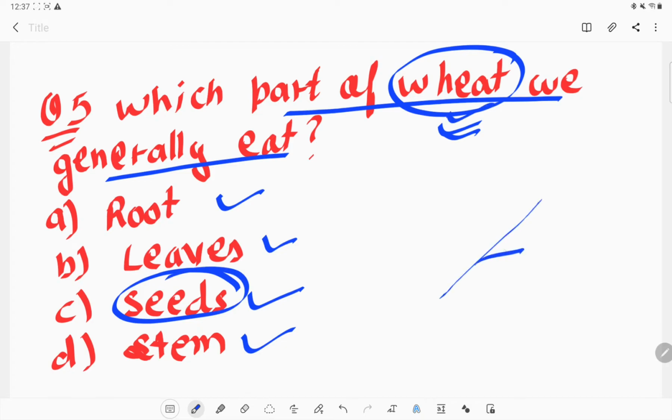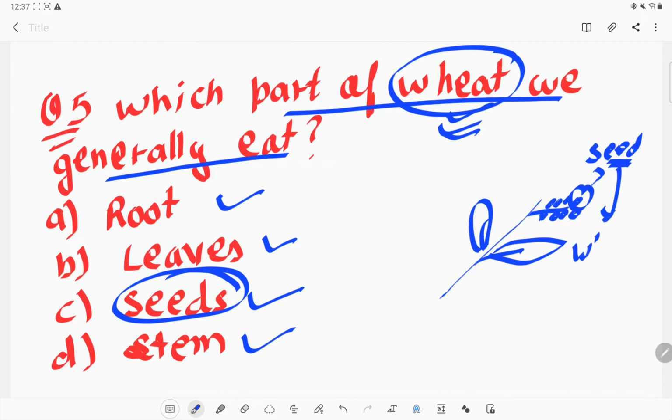This is the wheat plant, and these are the leaves, and on the top there is this kind of structure you can see, and here are the seeds. These seeds we take out and make flour out of it and make our bread or chapati, whatever we require for our food. So which thing do we eat? We eat the seed of the wheat plant.